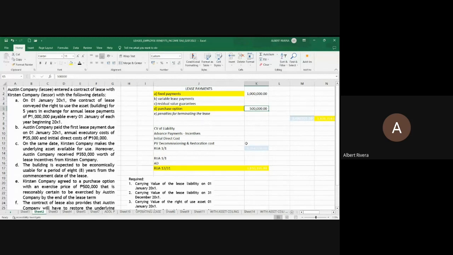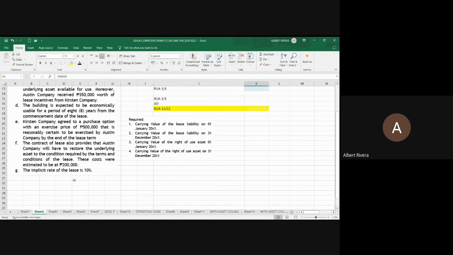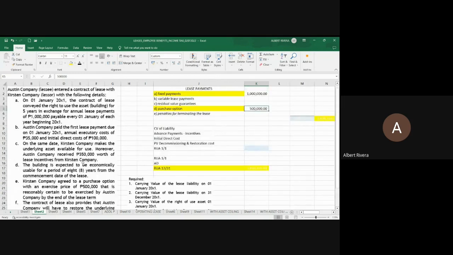We will compute for the present value of this using the present value factors. Again, we will be using the present value of an annuity due at 10% implicit rate for the fixed payments because this is a series of payments. So we will be using 4.16, the computed present value factor of an annuity due earlier.